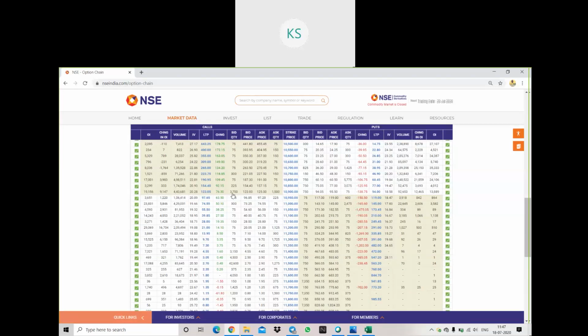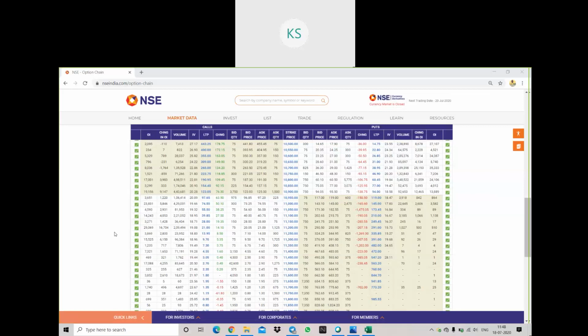This was the basic requirement to understand the strategy. Now I'll be covering basically two strategies today related to index. These strategies will only work in Nifty and Bank Nifty, that is index. Fine. So I'll start with a selling strategy which we do.